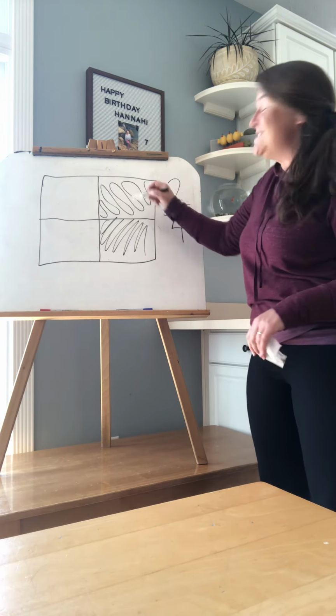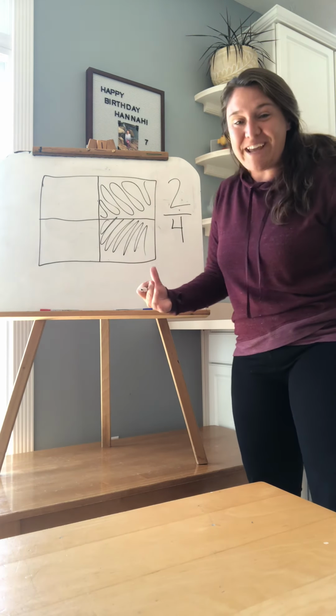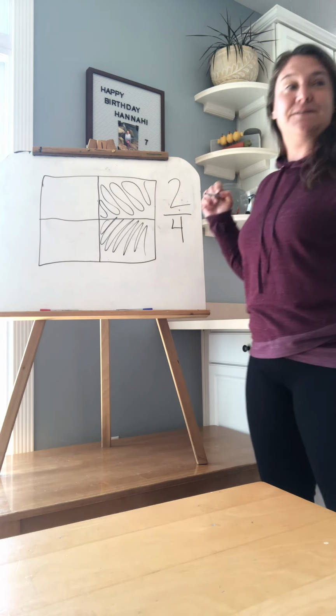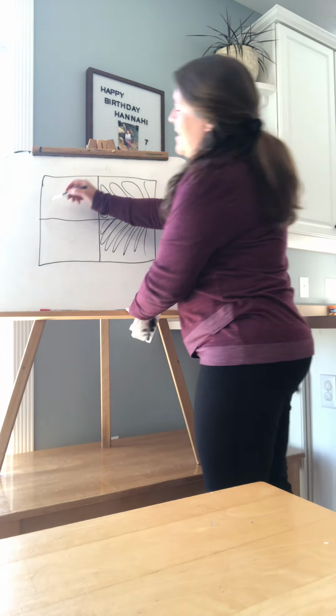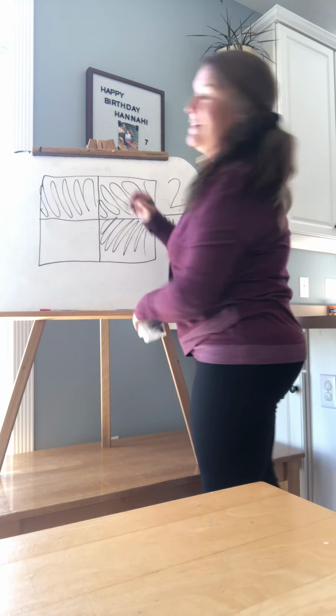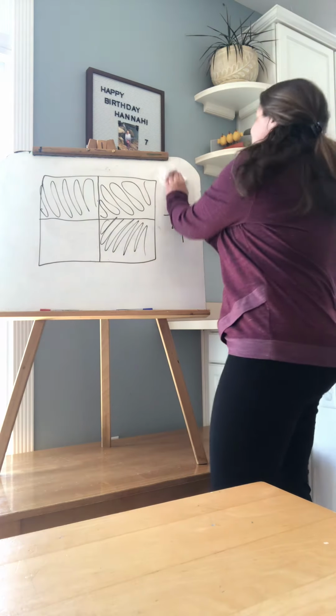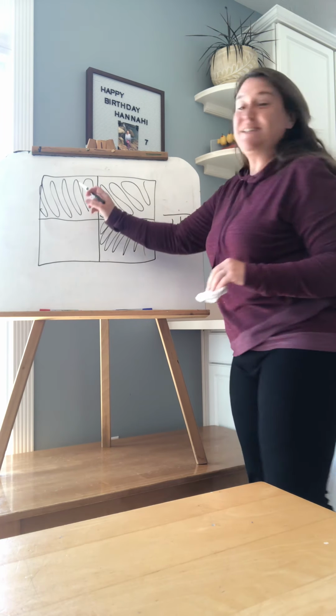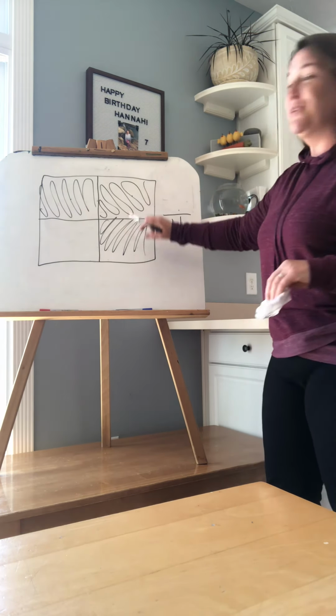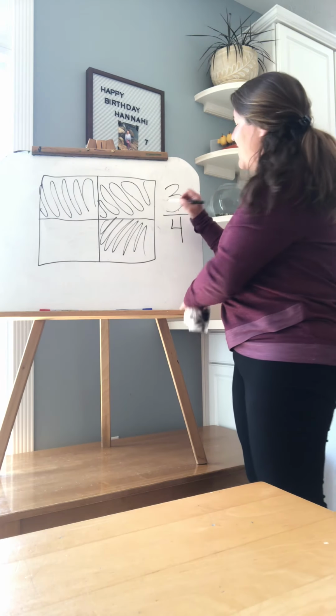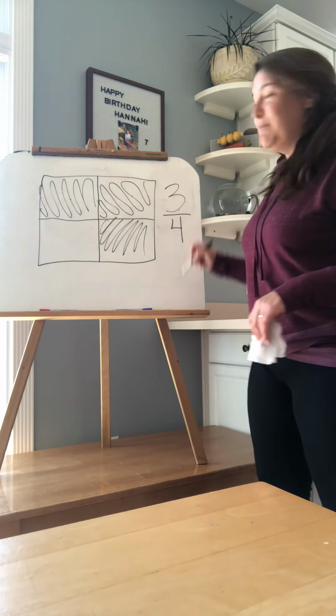2/4. So now I've eaten 2/4 of the pan of brownies. Can everybody say 2/4? 2/4. Cool. I'm still hungry. I'm gonna eat that one too. Oh man. How many pieces have I eaten now? 1, 2, 3. I've eaten 3/4 of the pan of brownies.